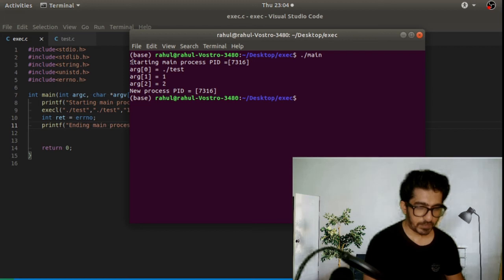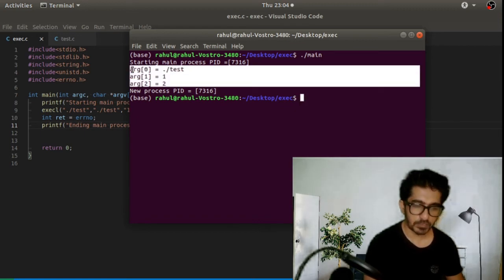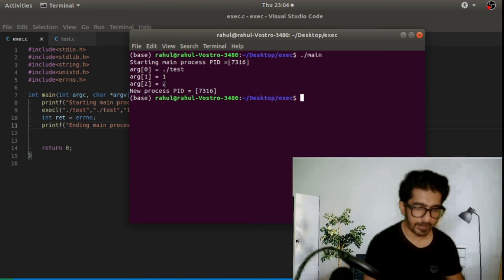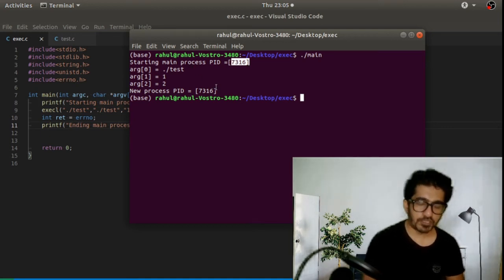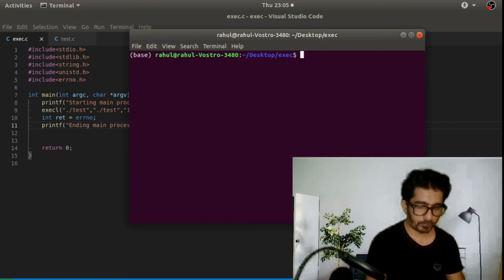We see that the starting main process PID is 7316, and now we get the list of the parameters passed to this test binary, that is 1 and 2, and then we have the new process ID that is the same as the main process ID. This concludes that the new process that is invoked has the same PID as that of the main process.